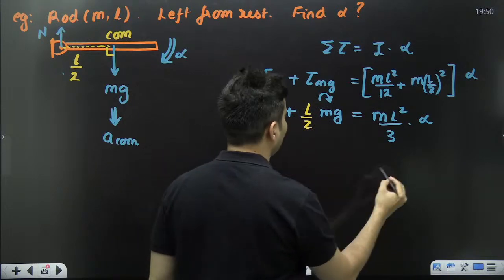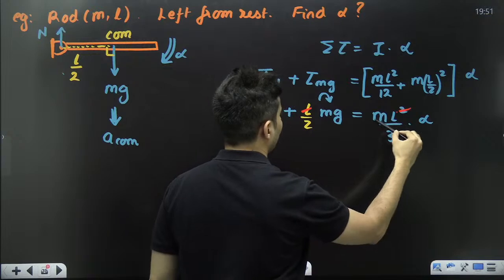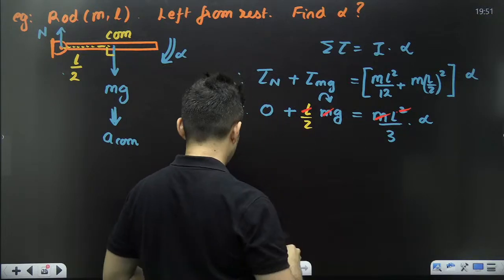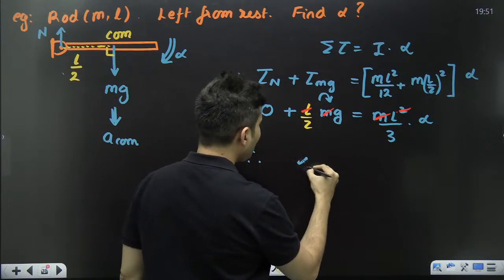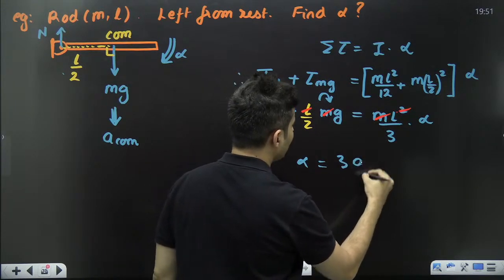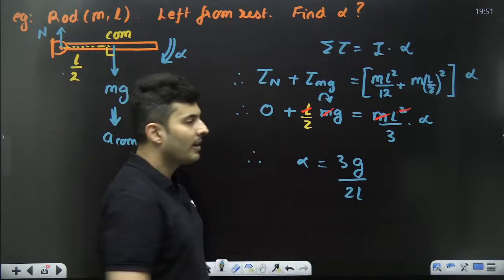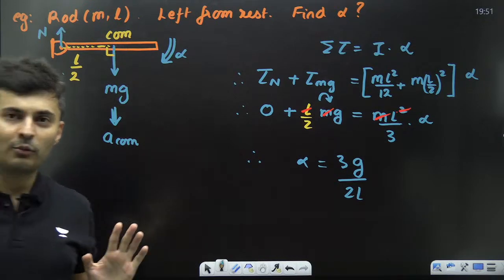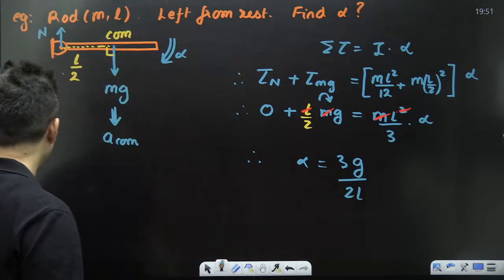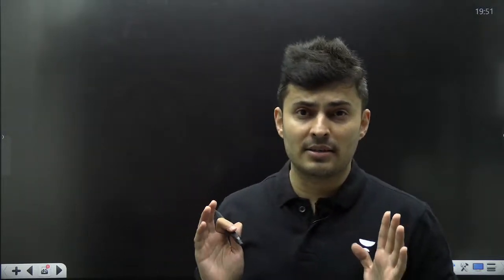Now many things will get cancelled, like this L, this L, this m, this m. That's it. I'll be left with the value of alpha now. So alpha will be 3g by 2L. Exactly what we wanted. 3g by 2L. Understood? Everyone with me?